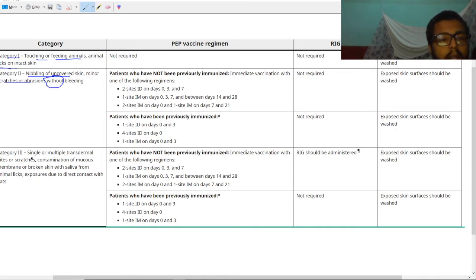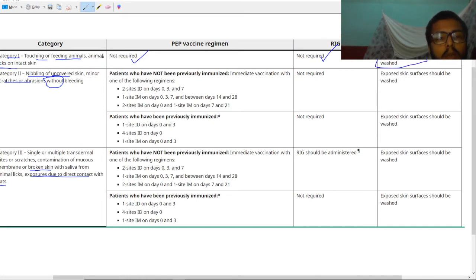In category 3 there are single or multiple transdermal bites or scratches, contamination of mucous membrane or broken skin with saliva from animal licks, or exposure due to direct contact with bats. In category 1 wounds, there is no requirement of post-exposure prophylaxis, and obviously no requirement of immunoglobulin, just washing of the skin surface.